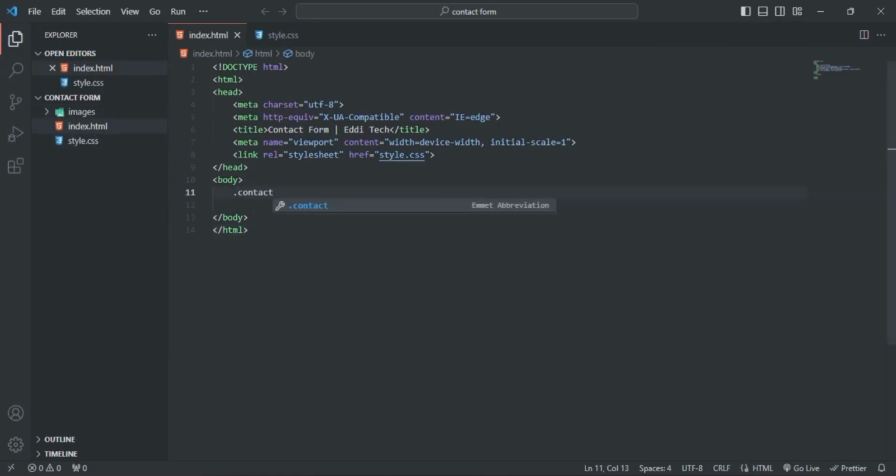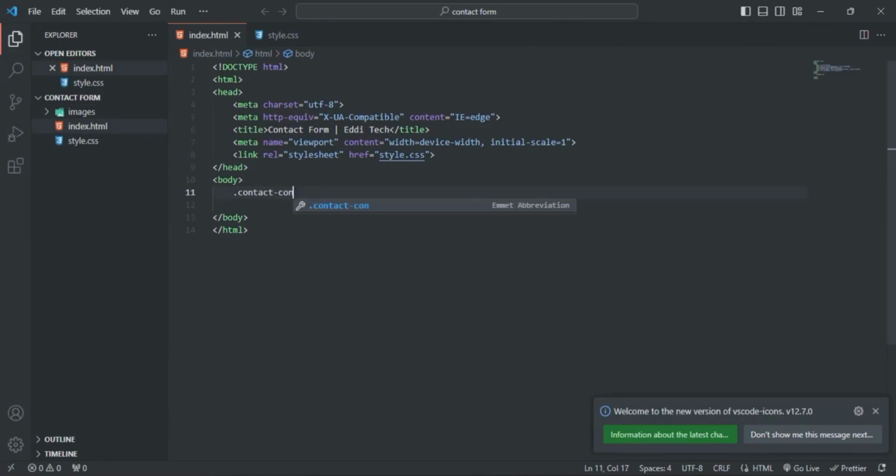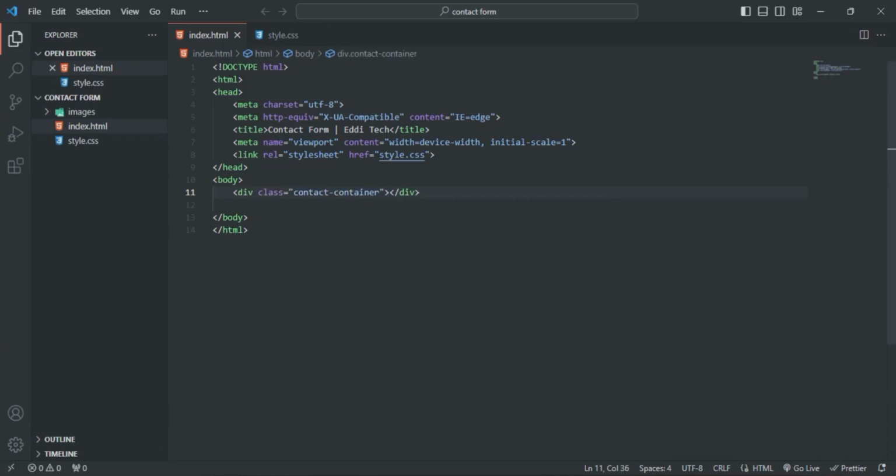So I'm just gonna open a div with a class contact container. So I'll be open that. So in between these, I'm going to create a form. So the class will be contact left here.